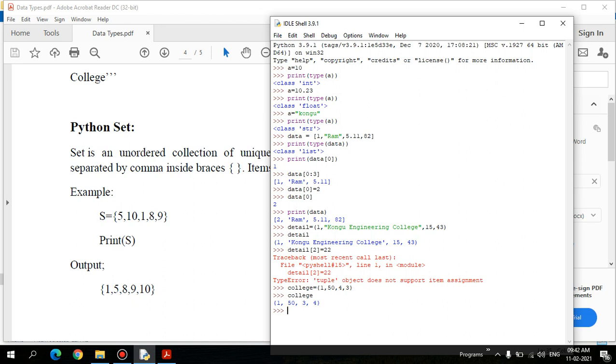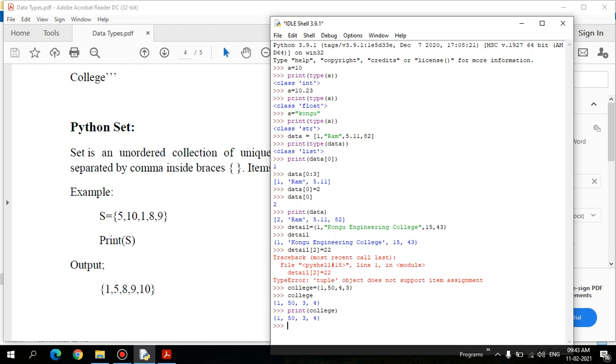When I print college, yes, it prints the same. In the case of a set, it cannot be used for accessing elements. We don't have access to particular elements because set elements are subject to change.